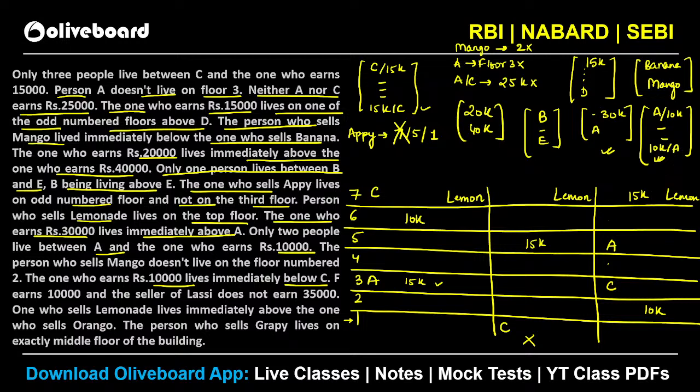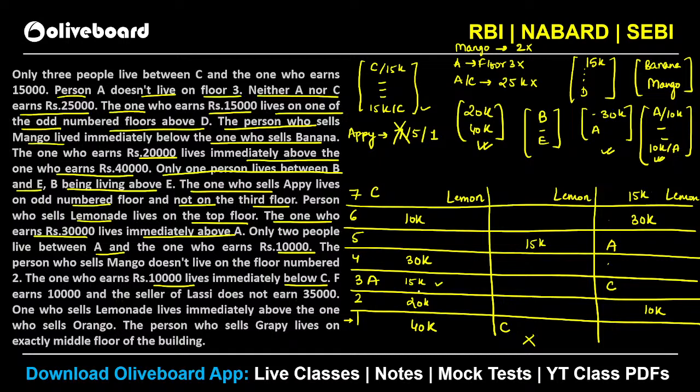Also, A has to be immediately below 30K. So in this case, you will have your 30K here. In this case, we will have 30K here. Okay. So either the first or the third case will be the valid one here. Also, you can try to place your 20K and 40K in the first case. The only possibility will be 20K and 40K like this, isn't it? This will be the situation here.